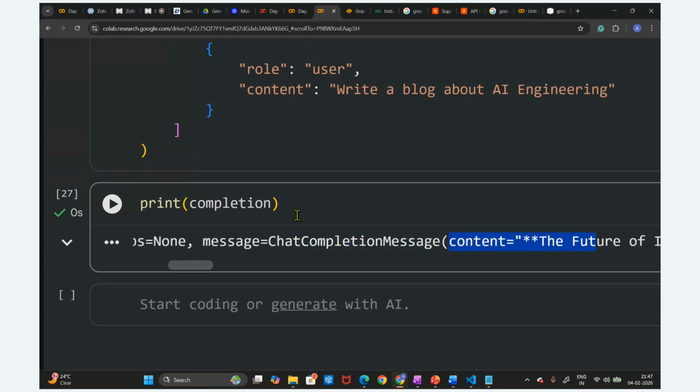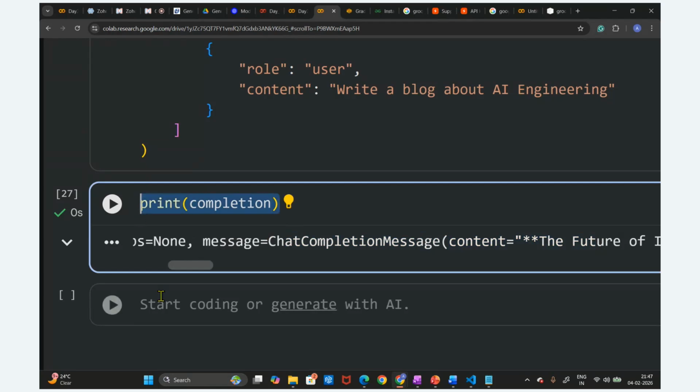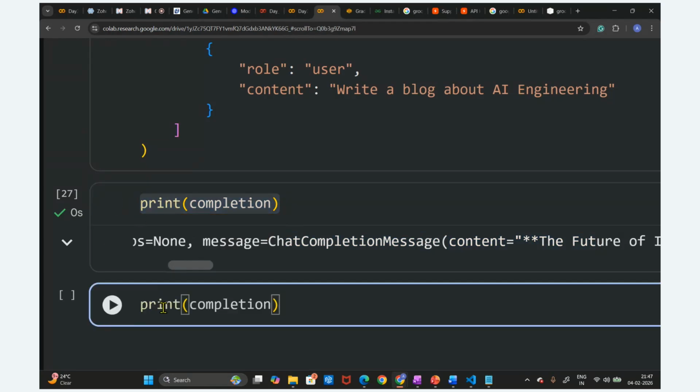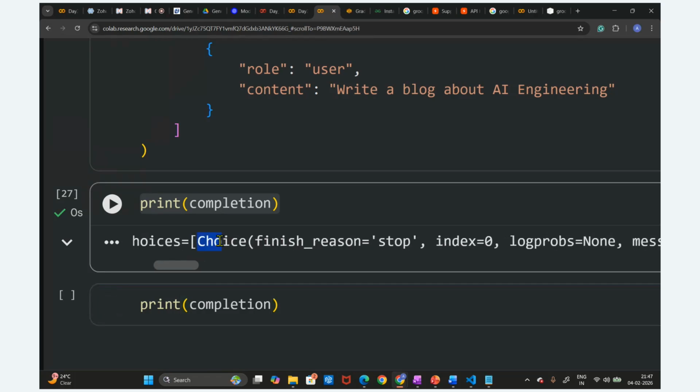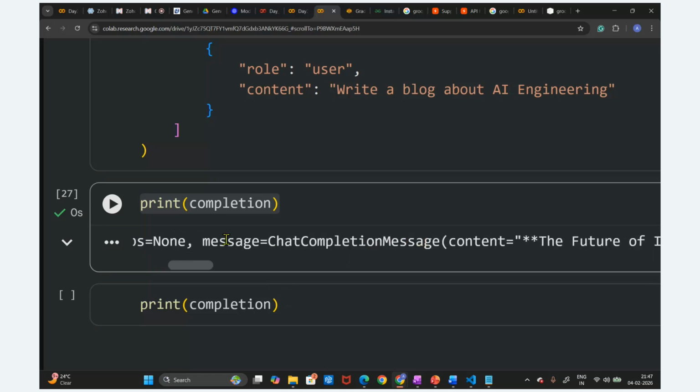Now we want to access this. We got this output in a tuple, so how do we access a tuple? By using its index. Let's suppose we want this output. In the choices, this output is stored inside these choices. You can see here is the output: choices, message, and then content. This is how the output is stored.